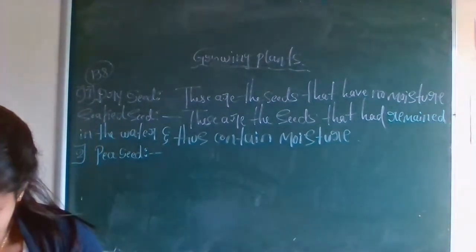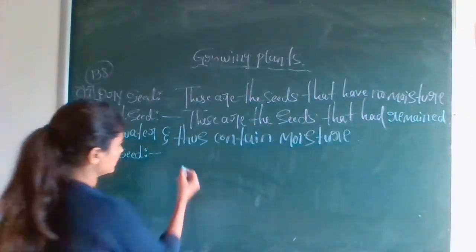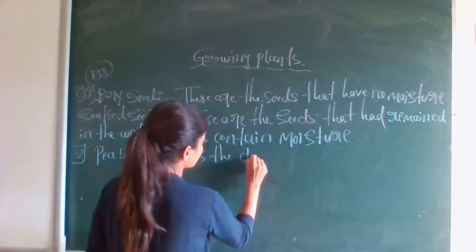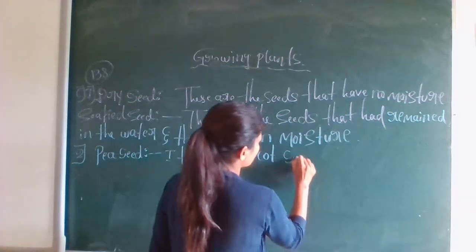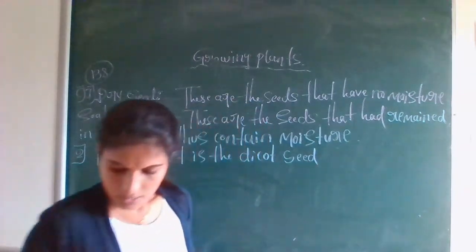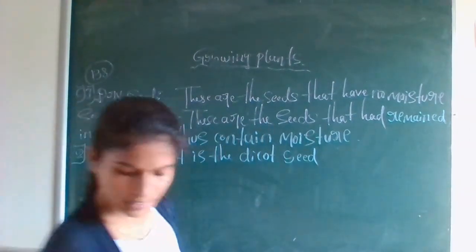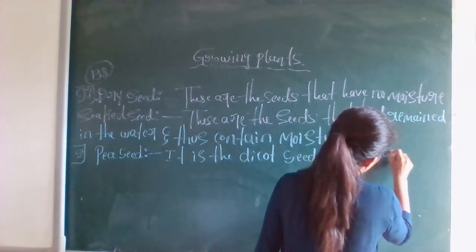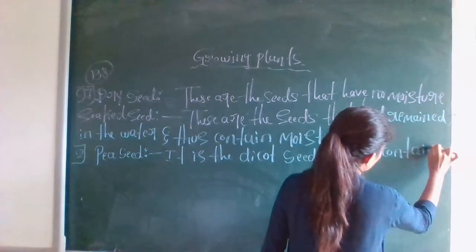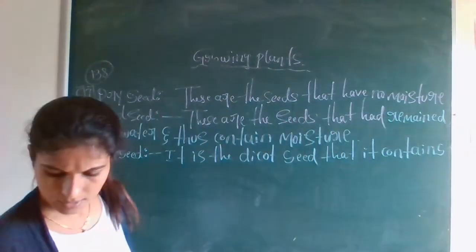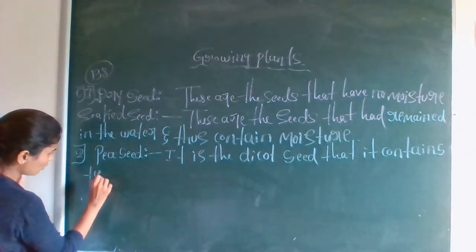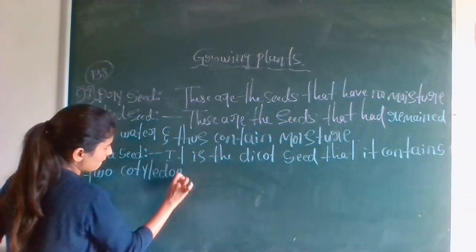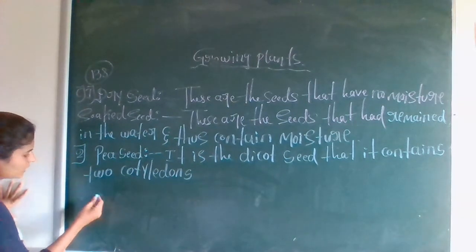Okay, so first one, pea seed. It is the dicot seed. It is the dicot seed that it contains two cotyledons. This is about pea seed. Next one is maize.